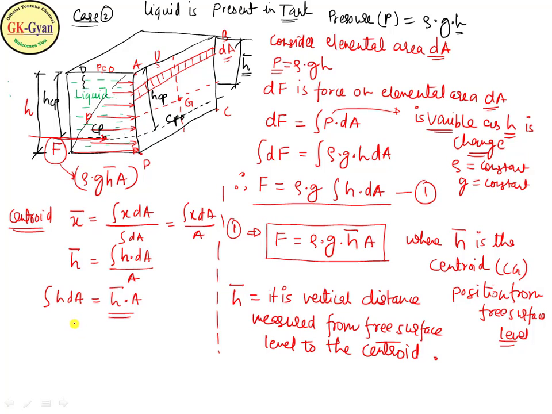We have seen two cases. One is a tank filled with gas, for vertical face ABCD, and case 2, liquid filled in the tank for vertical plane ABCD. Now we will see the next cases, that is the bottom face in case of gas and the bottom face in case of liquid, and we will see what will happen.